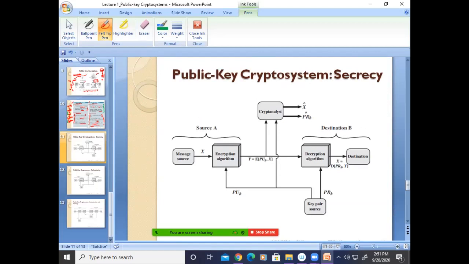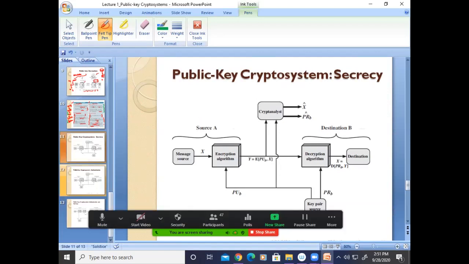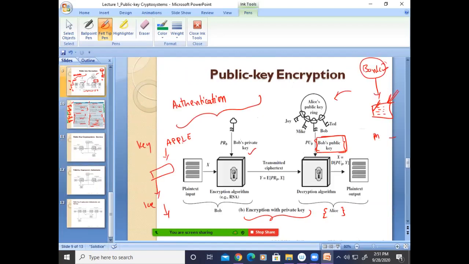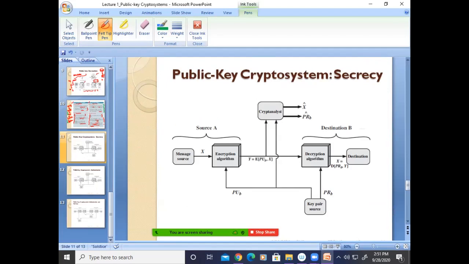Yes, clear? Shall we proceed? Right, just a few minutes. It is similar to this, but in somewhat more detail. Suppose a public key crypto system is providing secrecy, security or confidentiality.